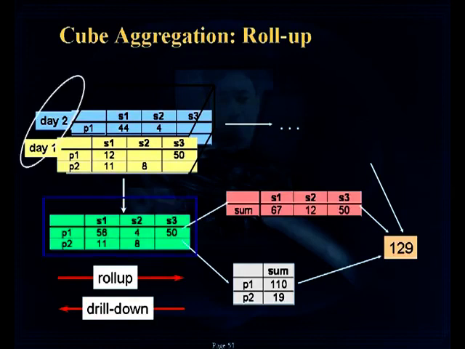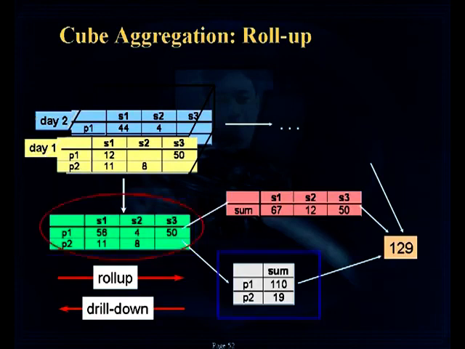So if you observe, the total value computed here is for the one-dimensional sum, whereas the second one is total sales for each store for all products. So total sales for each store of all products is 56 plus 11, 67; 4 plus 8 is 12 for S2; 50 plus 0 is 50 for S3. Whereas here, this gives total sales for each product. So it's the sum of product sales in each store. 56 plus 4 plus 50, that is 110. Similarly, 11 plus 8 is 19.